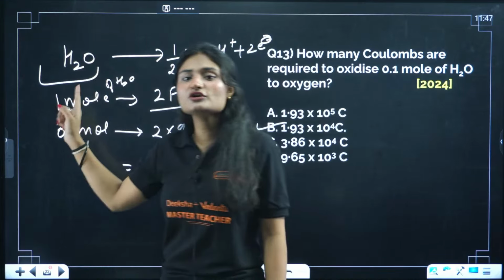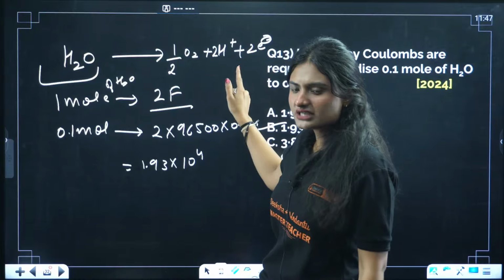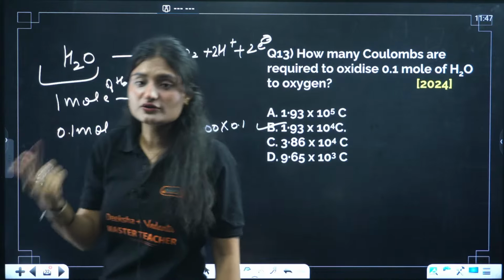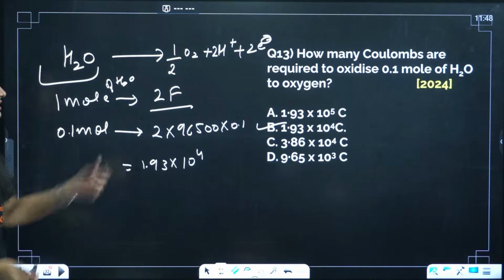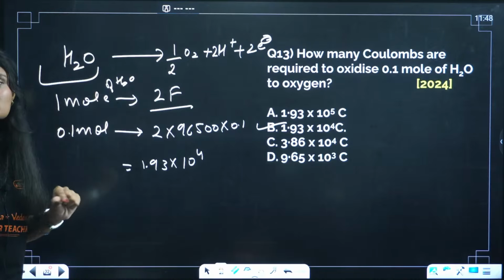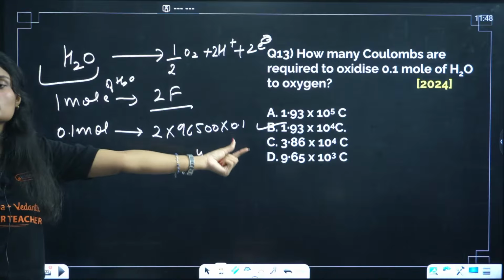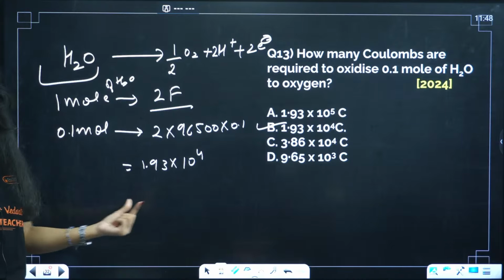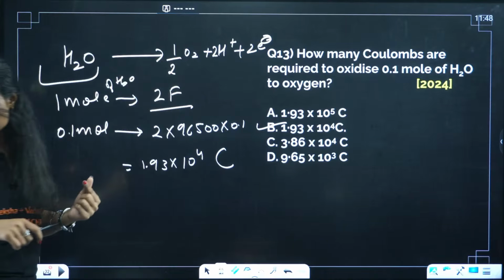For 1 mole of water molecules, we need 2 moles of electrons, which means 2 Faraday of charge. 0.1 mole is given, so 2 Faraday times 0.1 comes out to be 1.93 times 10 raised to power 4 coulomb. Clear?